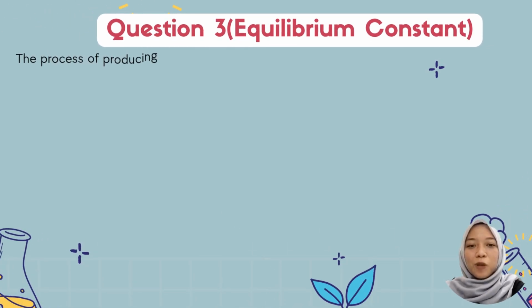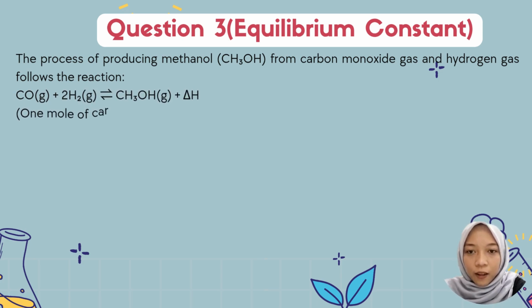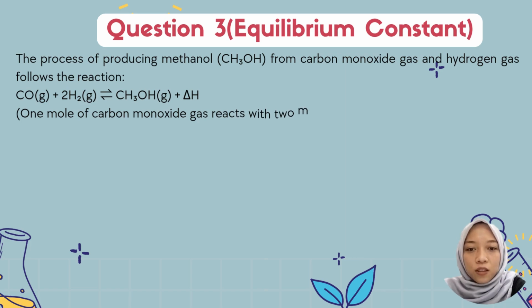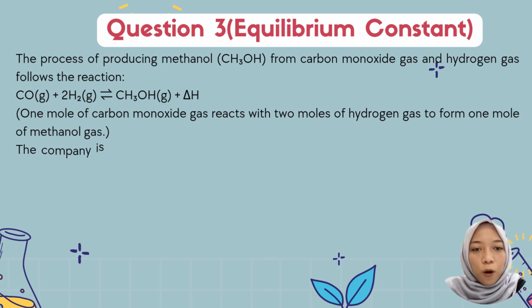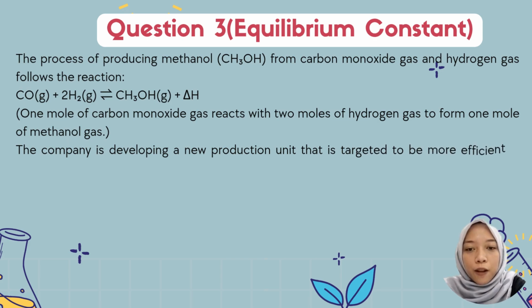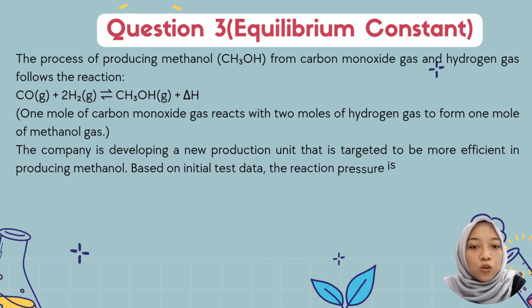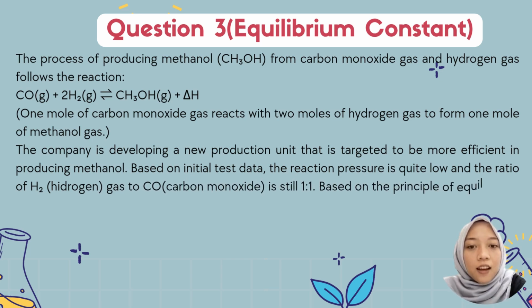Question 3. Equilibrium constant. The process of producing methanol from carbon monoxide gas and hydrogen gas follows the reaction: 1 mole of carbon monoxide gas reacts with 2 moles of hydrogen gas to form 1 mole of methanol gas. The company is developing a new product unit that is targeted to be more effective in producing methanol based on initial test data.